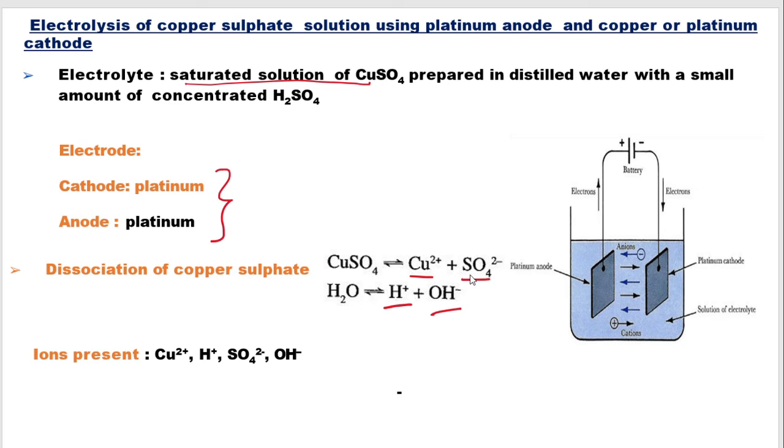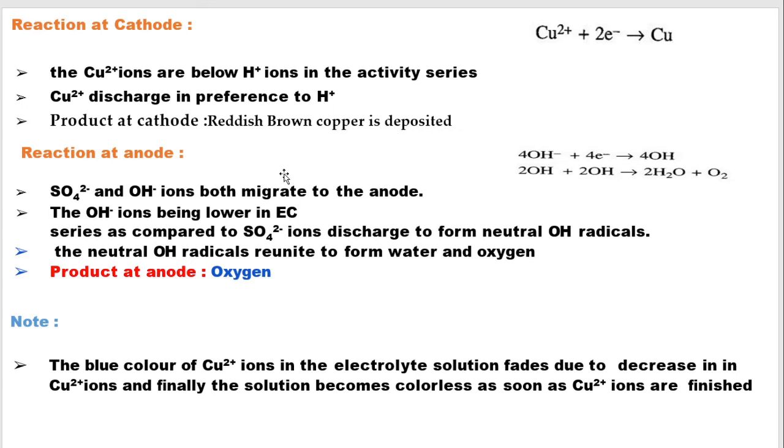Now a different electrode, a different reaction will occur. At the cathode, you will have Cu2+ and H+ migrating, but since Cu2+ is below hydrogen in the reactivity series, copper will get reduced at the cathode to form copper atoms. At the anode, OH- will get preference over the sulfate ions and oxygen gas will be liberated. So at the cathode you have metallic copper forming, and at the anode you have O2 gas evolved.